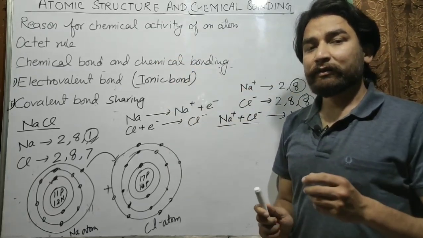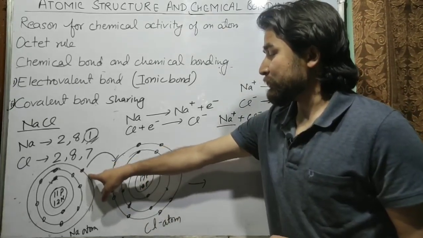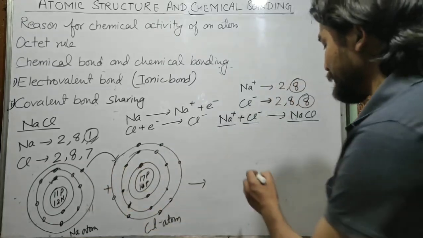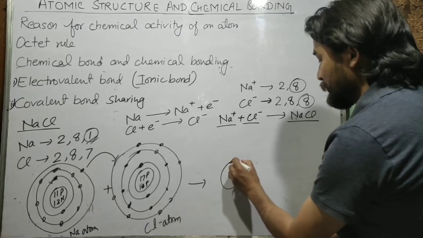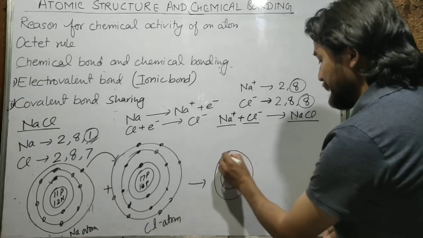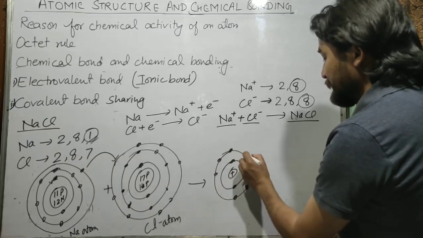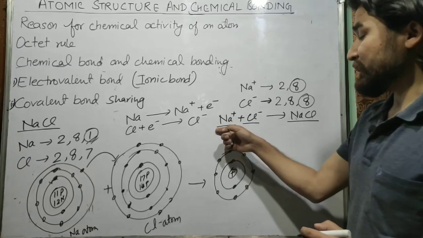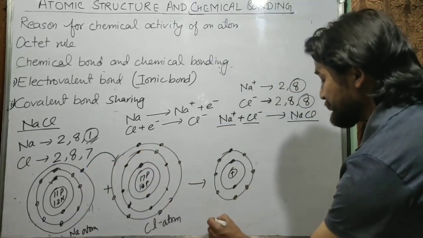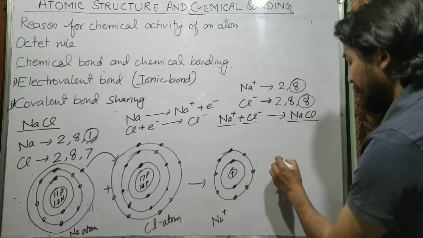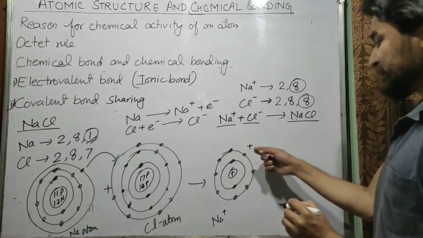Let's see what happens when the electrons are given. So you know that one electron will be lost by sodium atom. So what will happen? As you know, it is nucleus, then first shell has 2 electrons, then second shell has 8 electrons. Now it does not have third shell, because the third shell has vanished because 1 electron has been lost. So this is sodium ion, and it will become positive in charge.